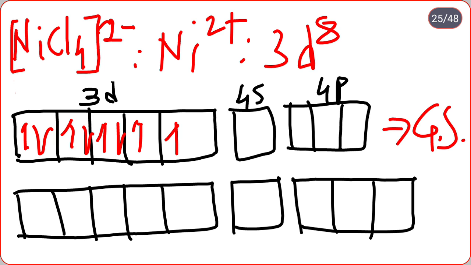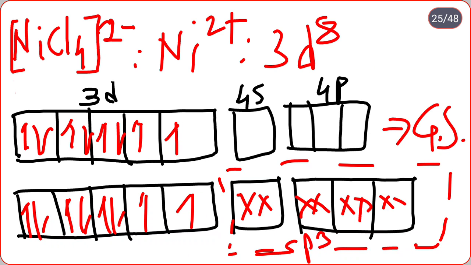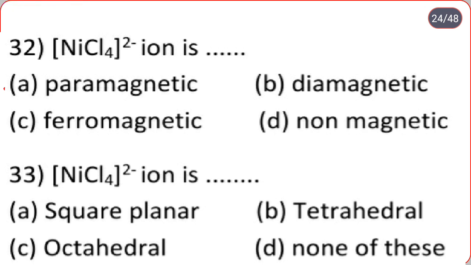Chlorine is a weak field ligand, hence pairing does not occur, so it remains as it is: 1 2 3 4 5 6 7 8. Therefore the outermost 4s and 3p orbitals are available for sp3 hybridization, so it shows tetrahedral geometry, and there are two unpaired electrons. You may also ask how many unpaired electrons are present in NiCl4 2 minus. Remember that two unpaired electrons are present, hence it is paramagnetic.